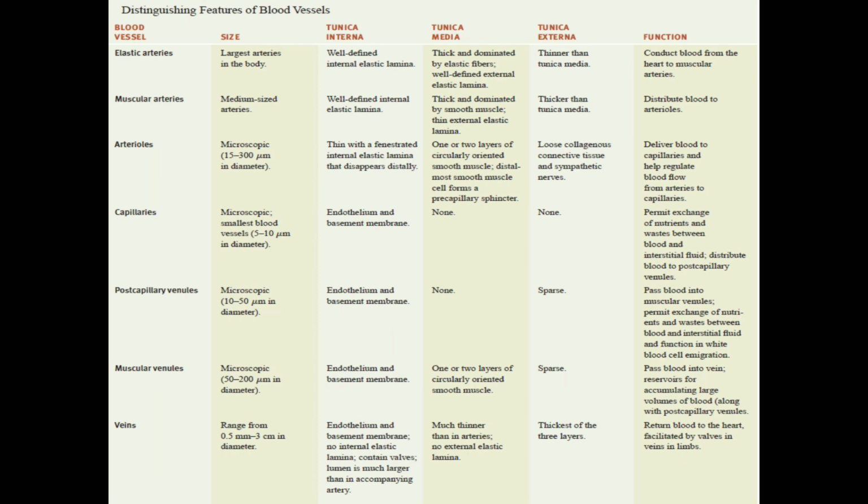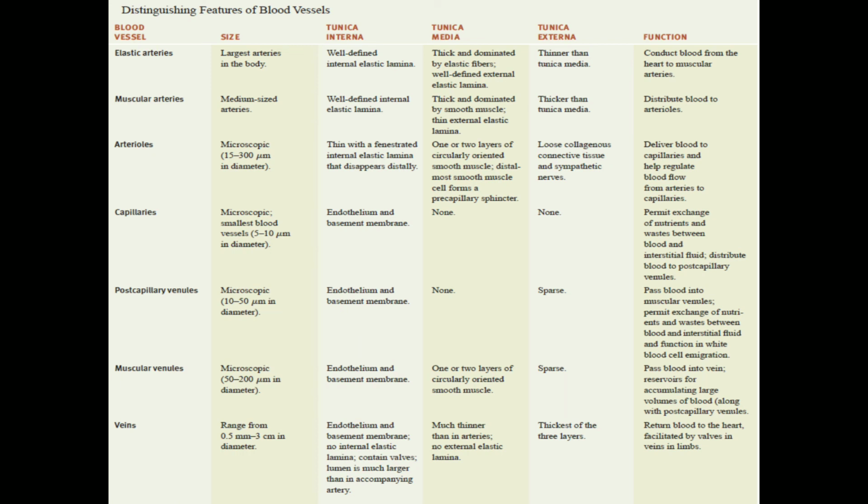What is the function? The function of the elastic arteries is to conduct blood from the heart to the muscular arteries, whereas the muscular arteries distribute blood to the arterioles. So the elastic arteries are called the conducting arteries and the muscular arteries are called the distributing arteries.